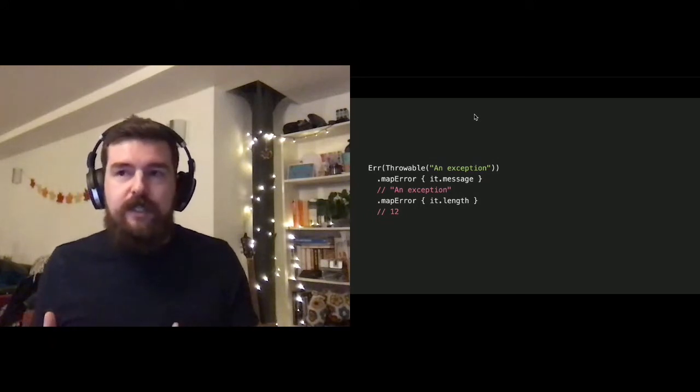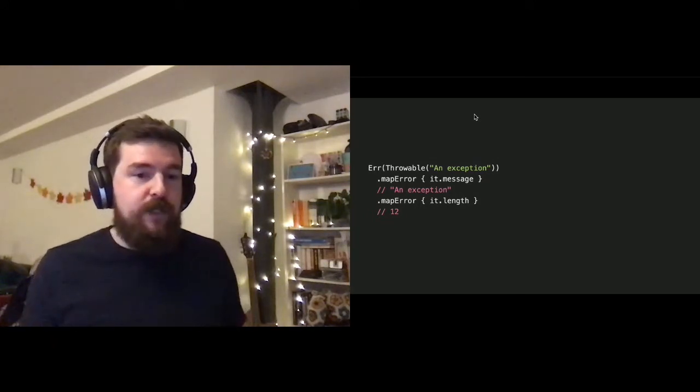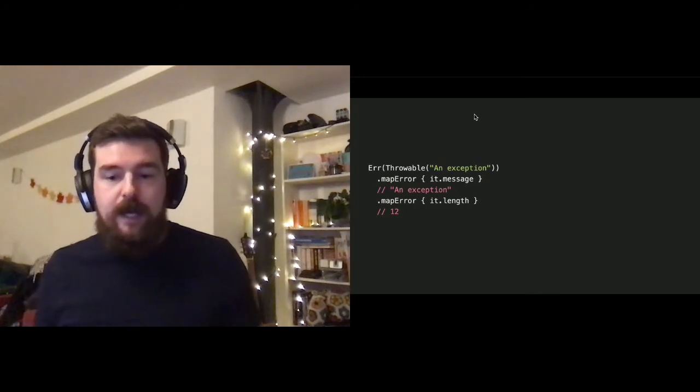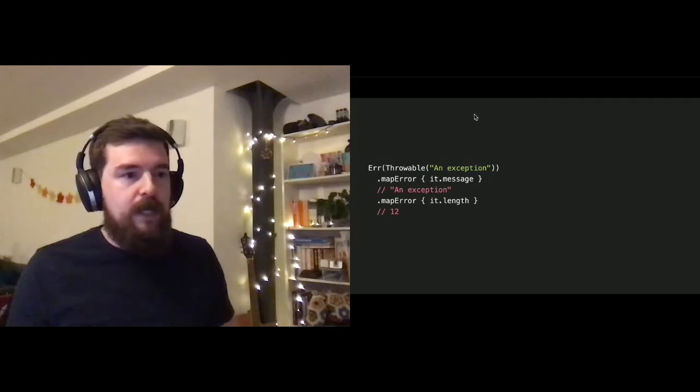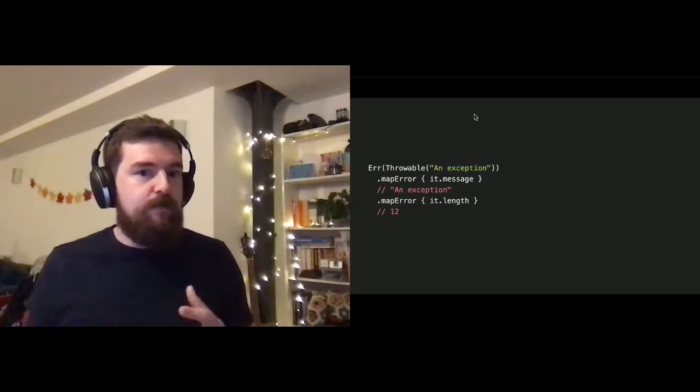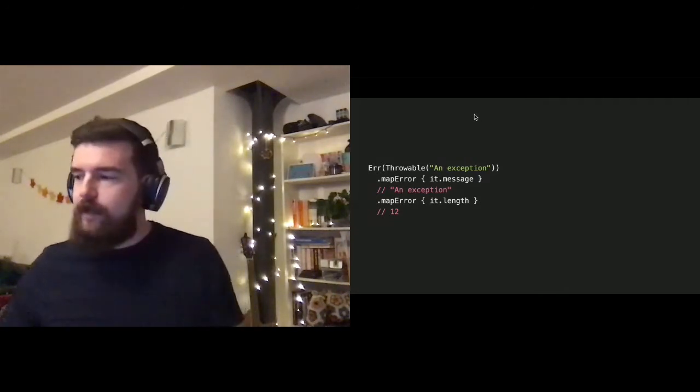Also here you can see that there's an explicit map error function rather than using a fairly ambiguous map left or map right. And we decided that this was quite important for people who are less familiar with functional programming. It's just a bit of a clearer API, basically.